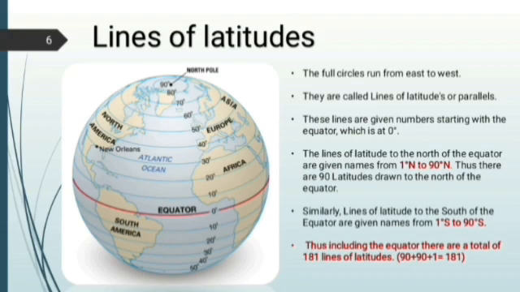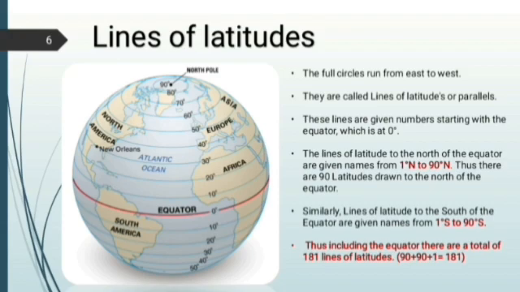Again, I'll repeat. Above the equator, there are 90 latitudes drawn till the North Pole. Below the equator, from 0 degree to south, 90 latitudes are drawn to the south of the equator.